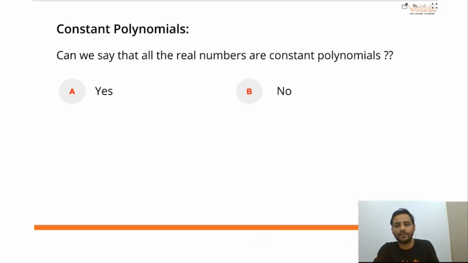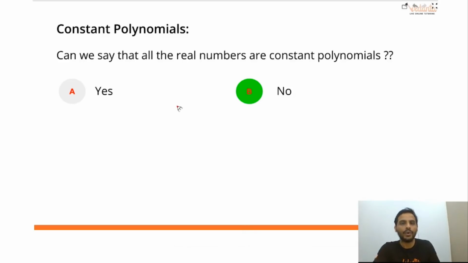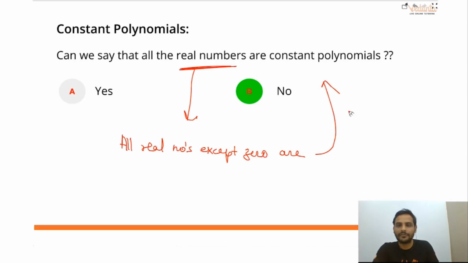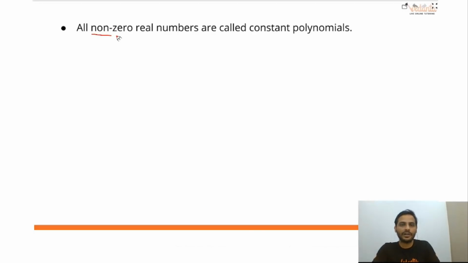Okay, let us check the answer. What should be the answer? No, all the real numbers are not constant polynomials. Just now we have told all real numbers except 0 are constant polynomials. So the answer will be no, not all real numbers. All real numbers except 0 are constant polynomials.